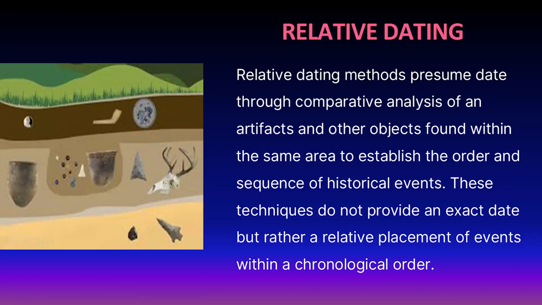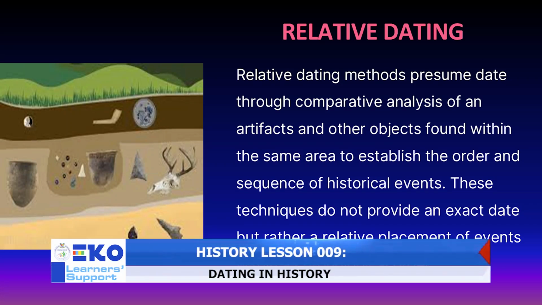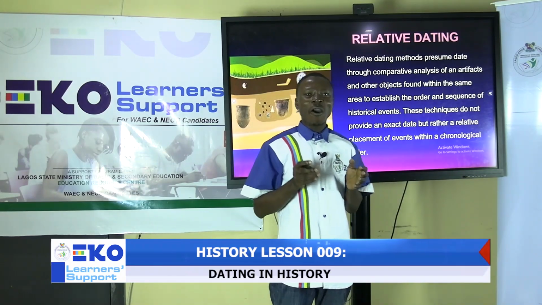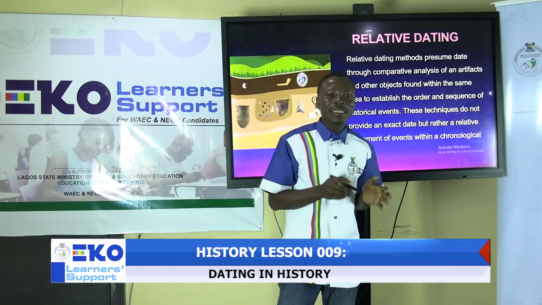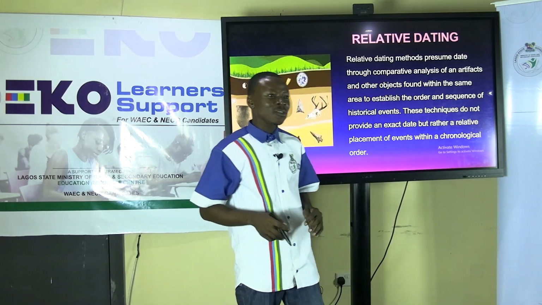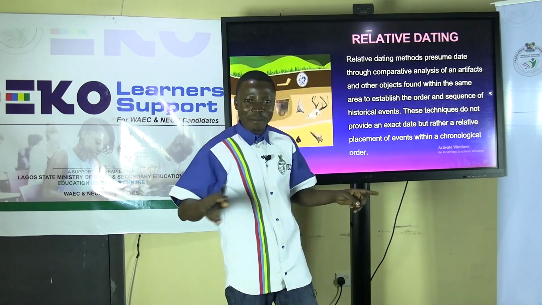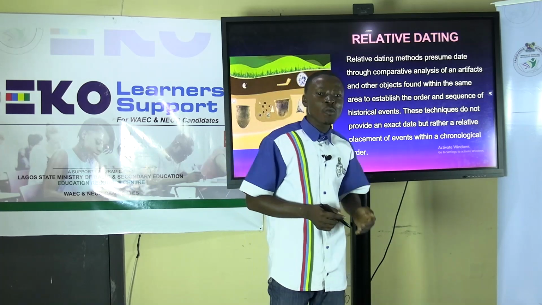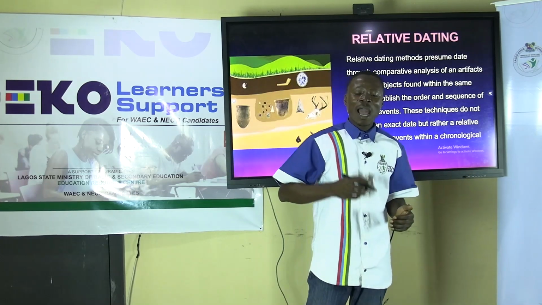Then we look at relative dating. In relative dating, the specific time frame or period that an event occurs cannot be determined. But what relative dating tries to do is that it tries to examine other events that happen within the same time frame to determine which event comes first and which event comes after.